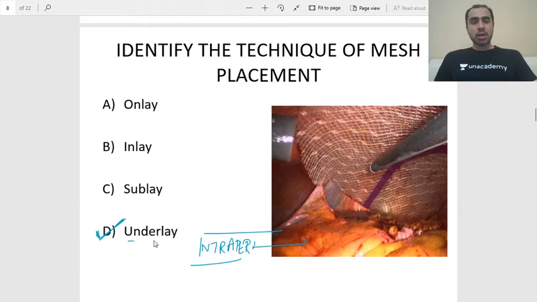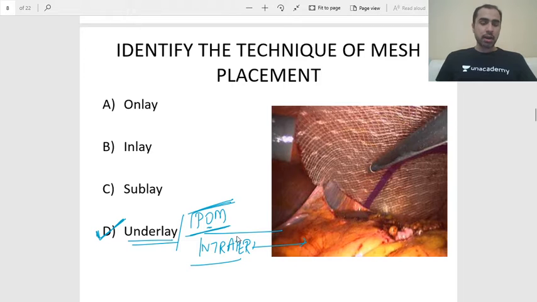Okay, underlay is the correct answer. The other terminology that they may use is called an IPOM. Remember this word, IPOM. IPOM means intraperitoneal onlay mesh. Here the onlay means on the peritoneum. Okay, it's kind of a misnomer, but it is also loosely termed as IPOM or intraperitoneal onlay mesh.